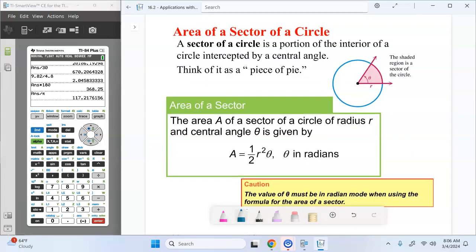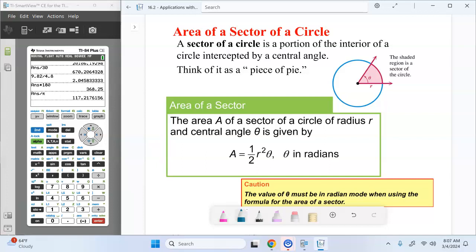All right, last thing we're going to cover is the area of a sector of a circle. So we got another formula here. The sector of a circle is a portion of the interior of the circle intercepted by a central angle. Think of it as a piece of pie or a piece of pizza, okay? It's a wedge. It's that wedge shape that's rounded. And so we're taking, very similar to the area of a circle, pi r squared, but we're adjusting it slightly where it is 1/2 r squared theta, okay? Again, theta has to be in radians.